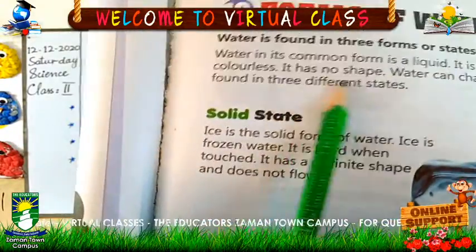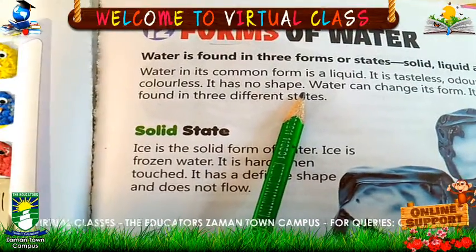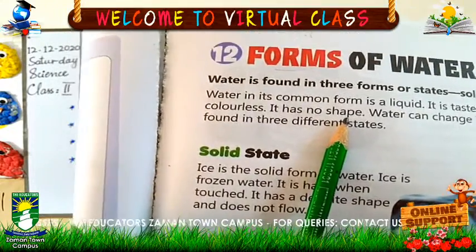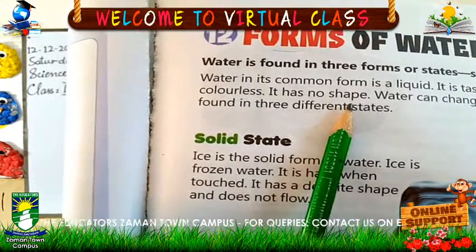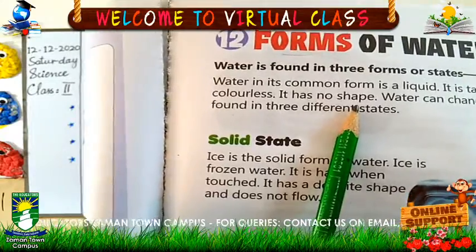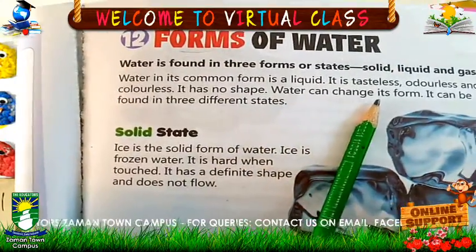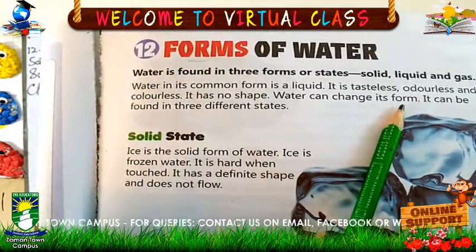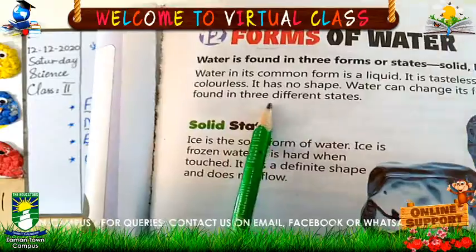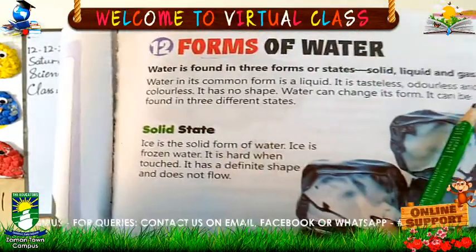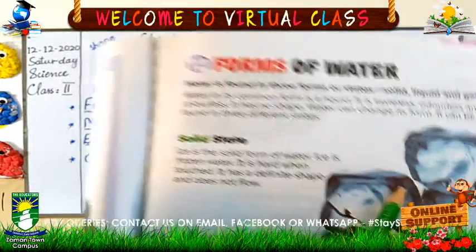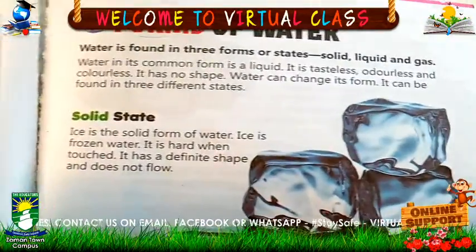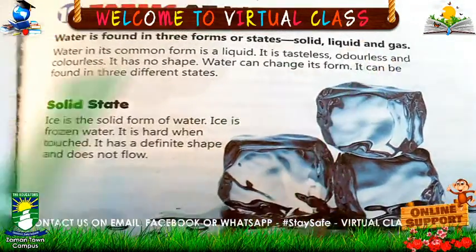Now, it has no shape. If we talk about the liquid form of water, it does not contain any shape. It can take the shape of the container. I will explain with the help of an example. Water can change its form. It means water can change its shape. It can be found in three different states, in three different shapes. What is number one? Solid. Second one is liquid. Third one is gas.